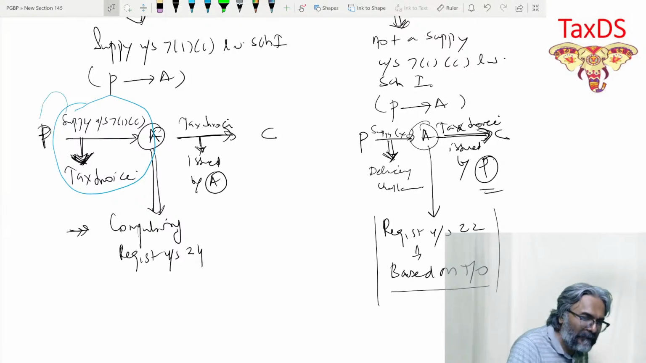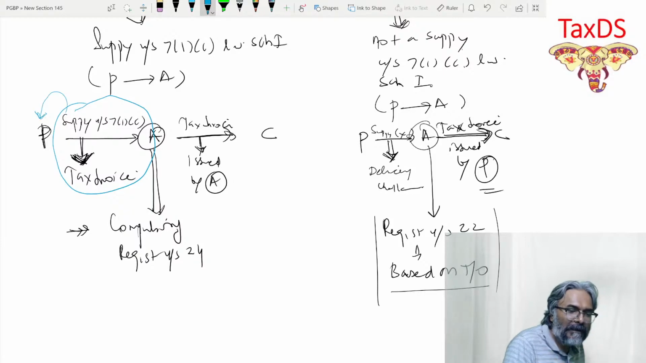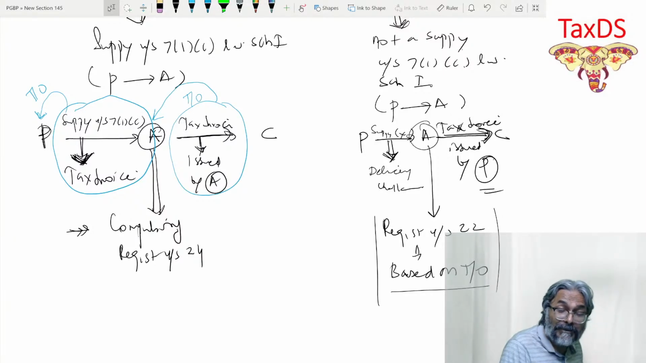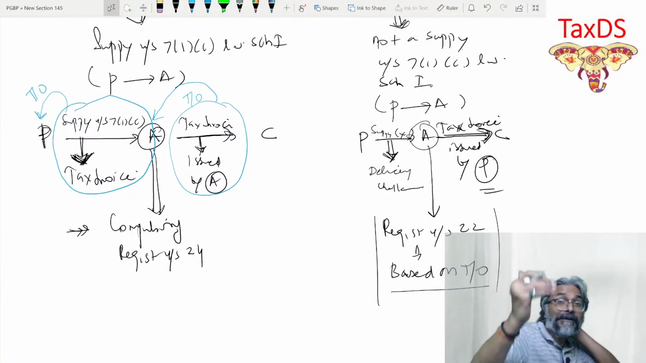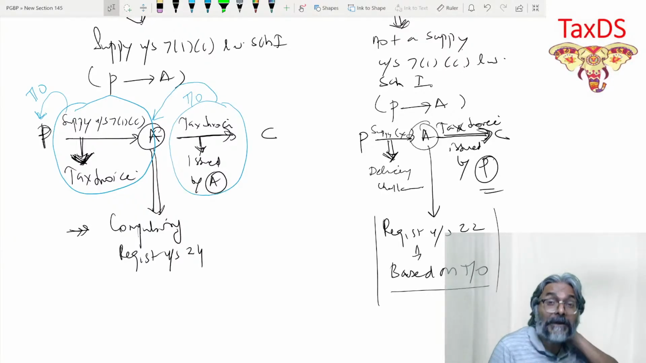Can we say this is a turnover of principal? Yes, obviously a tax invoice has been issued, so it's a turnover of the principal. This particular tax invoice has been issued by whose turnover? Whose turnover, students? Then we have to go with the definition of turnover of the state. Whose turnover?